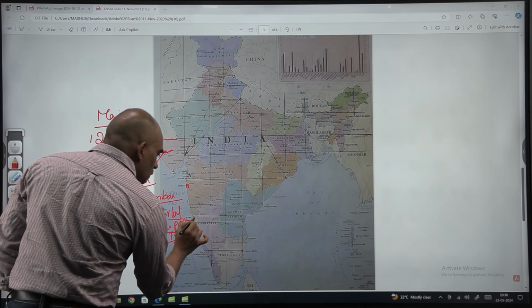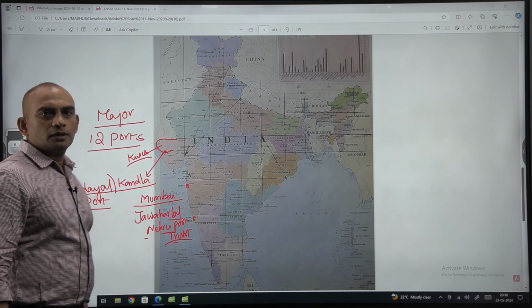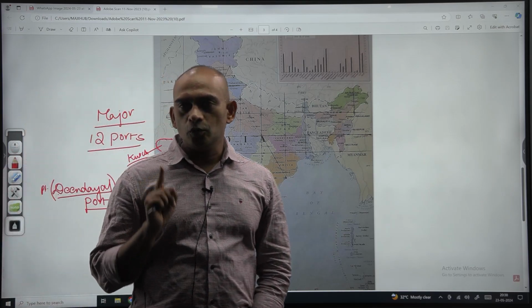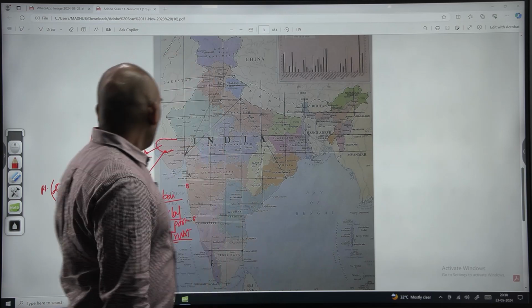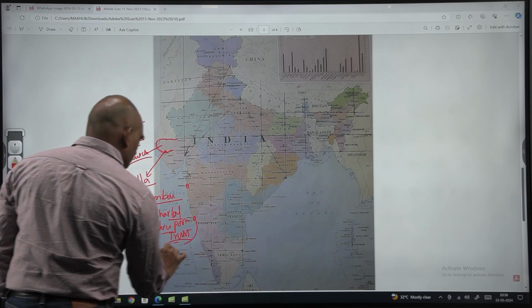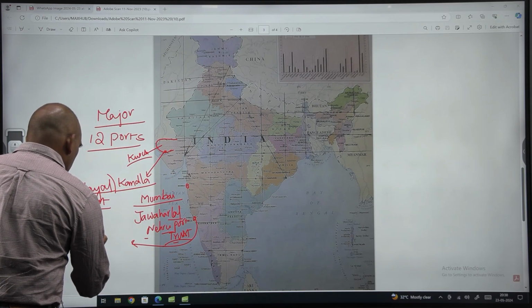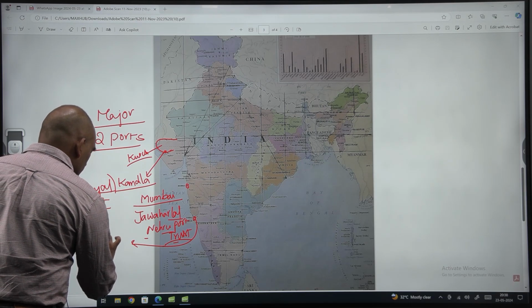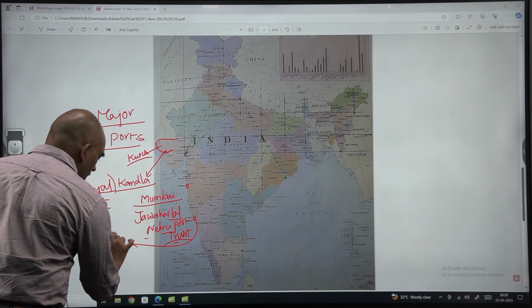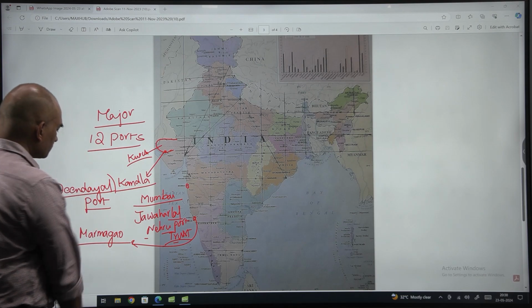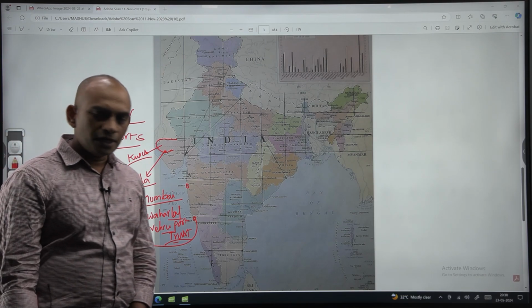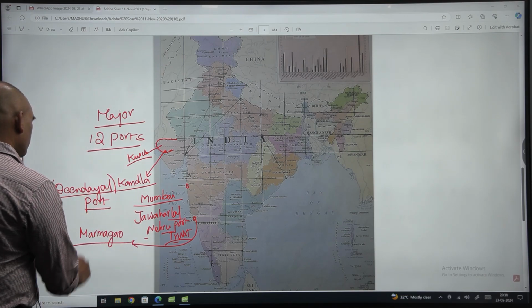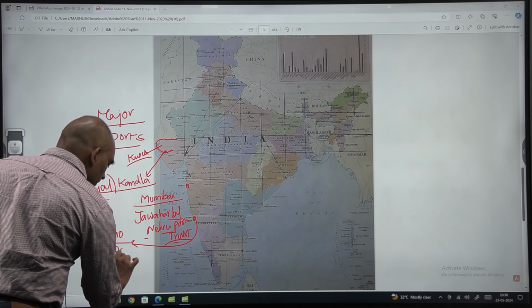If you come to Goa, there is another important major port, Marmagaon port.